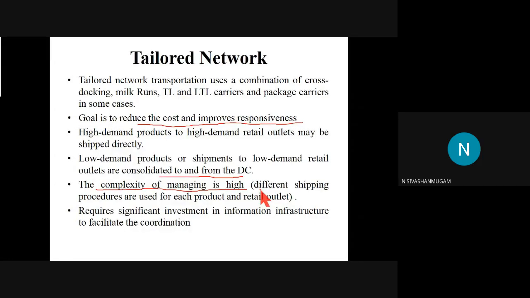Hence the entire system is complex to develop and run, and it requires a significant investment in information infrastructure. The infrastructure needs to be developed to fulfill all our requirements. That will cover more cost. The cost incurred for the infrastructure, that is the fixed cost, will be more for the initial setup.